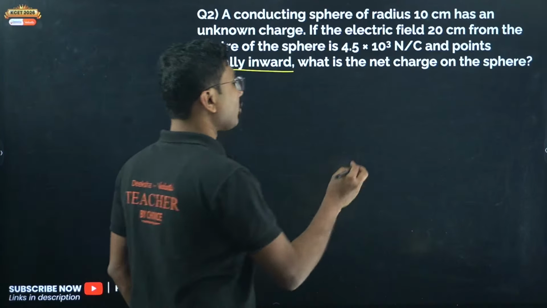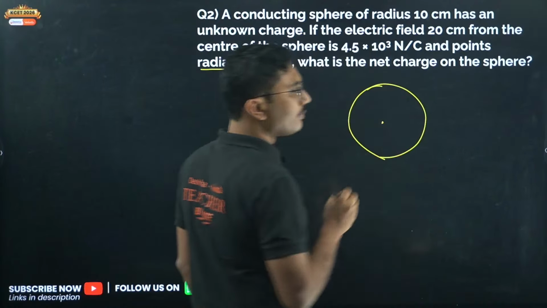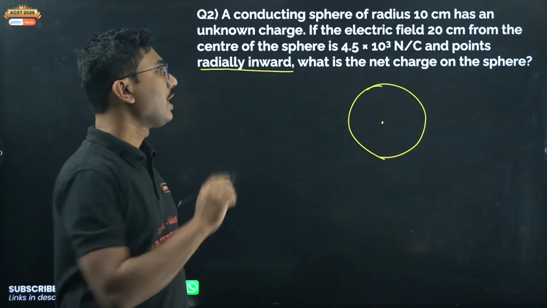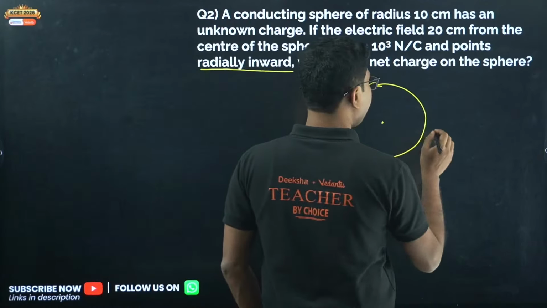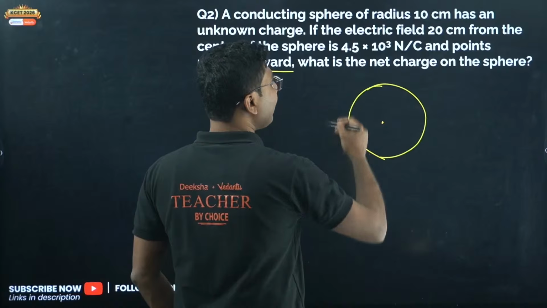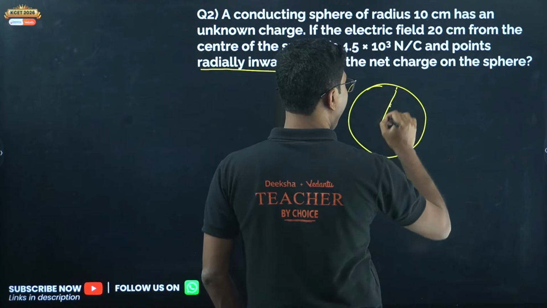I am sure that you will be able to answer the long form questions, which I am giving in the video also. The problem is numericals and MCQs, and that is what we are mainly focusing on. So here it says that the electric field due to a charged sphere of radius 10 centimeter.